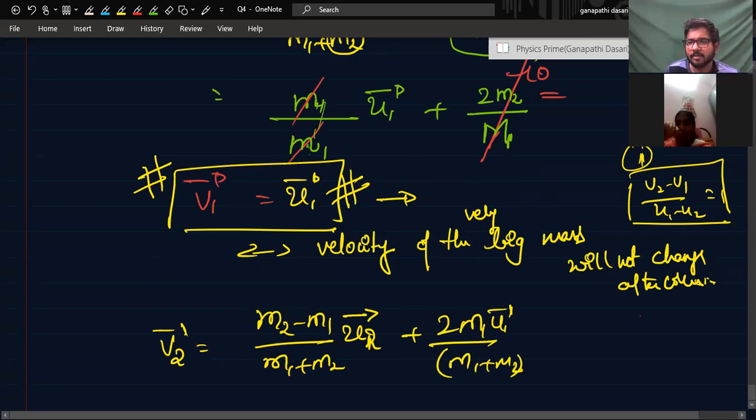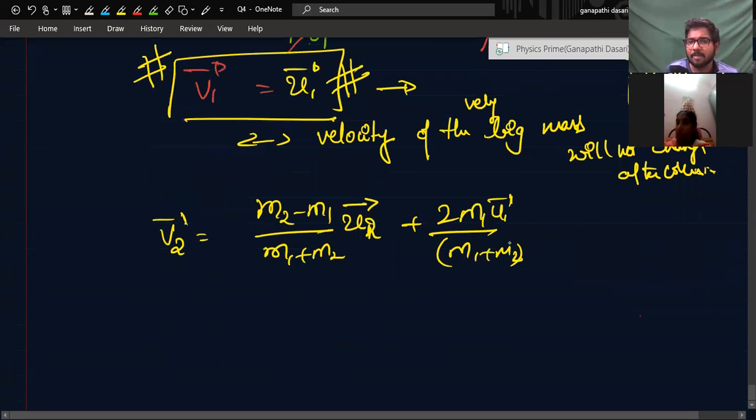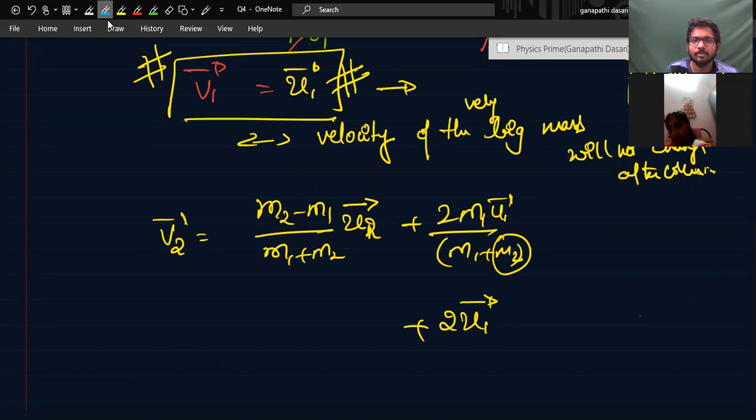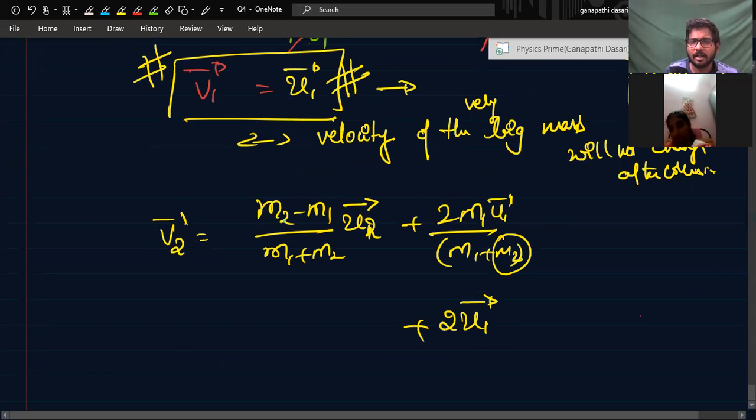Here M2 can be neglected. The answer will be 2M1 by M1, M1 and M1 cancel, and this will become 2U1 vector, right? M1 will be very big and M2 can be neglected here. Then you will get U1 vector minus U2.